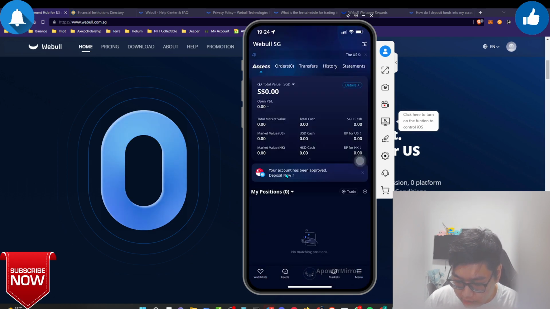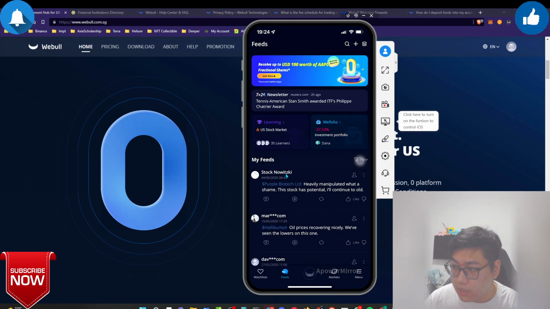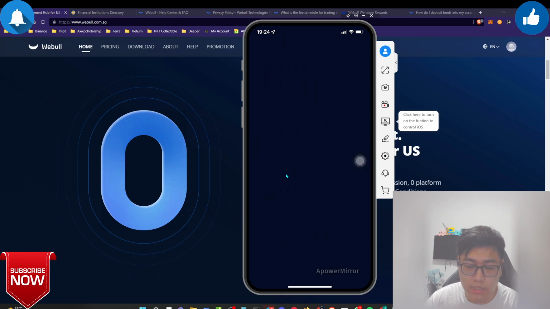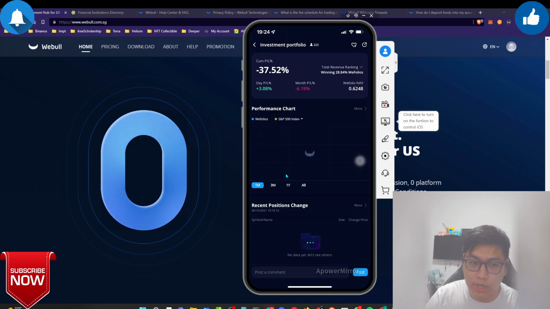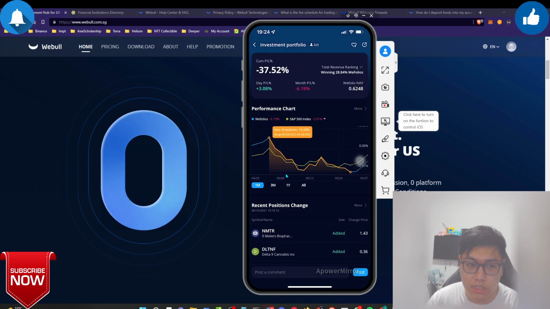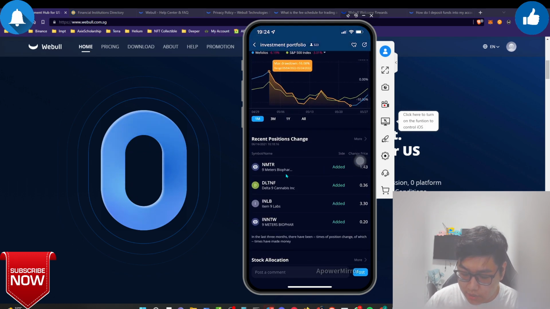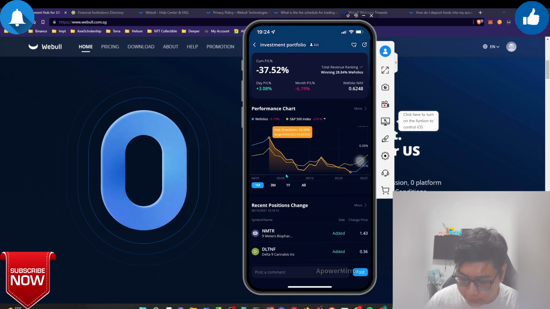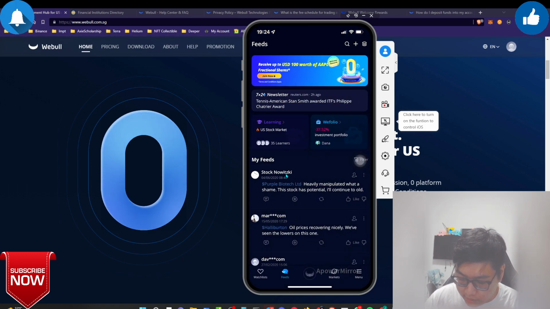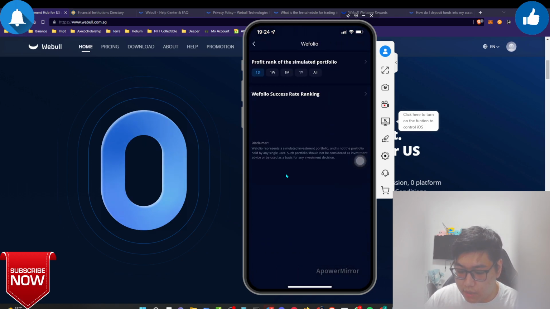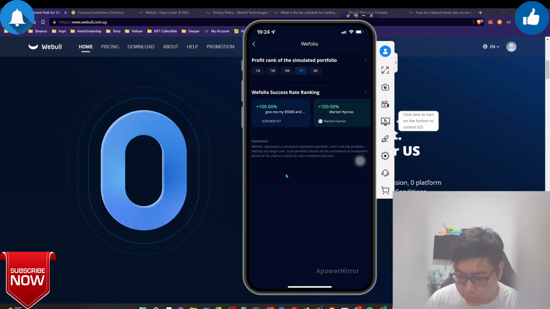And over here they also offer something like the WeFolio. On the feed page itself there's a WeFolio, and this is basically telling you the people that are trading and sharing their trades. This is the investment portfolio, basically people who put their trades in, and from there you can see right now it's being ranked. And over here you can see more data on other people's portfolios. Basically this is the simulated one.